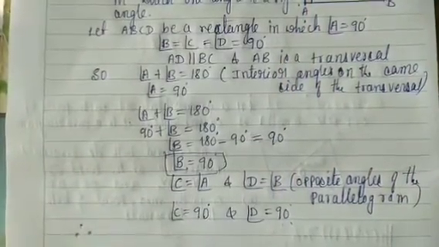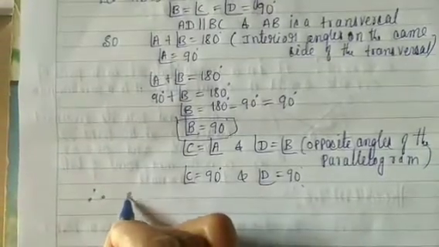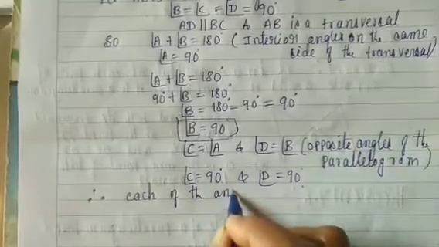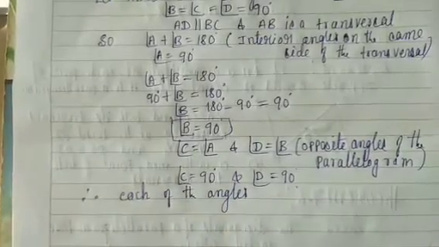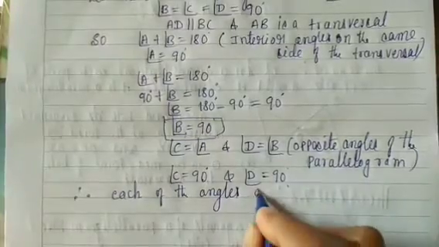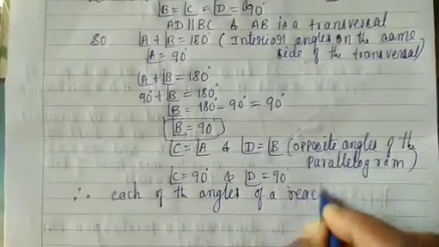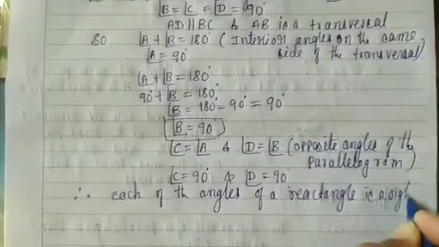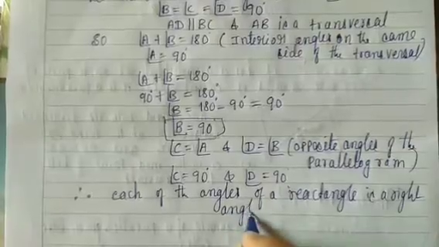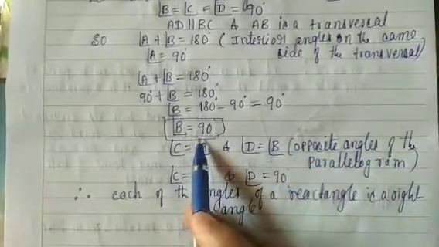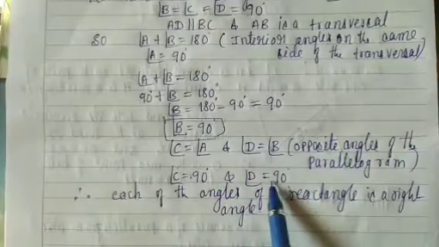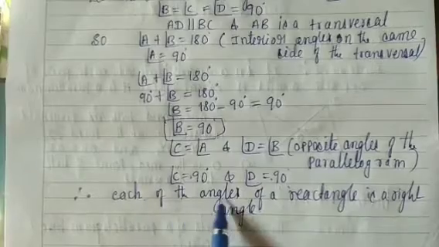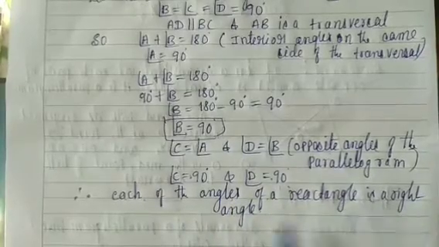Therefore, each of the angles of a rectangle is a right angle. Angle A is equal to 90 degrees, angle B is equal to 90 degrees, angle C is equal to 90 degrees, and angle D is equal to 90 degrees. Each of the angles of a rectangle is a right angle.